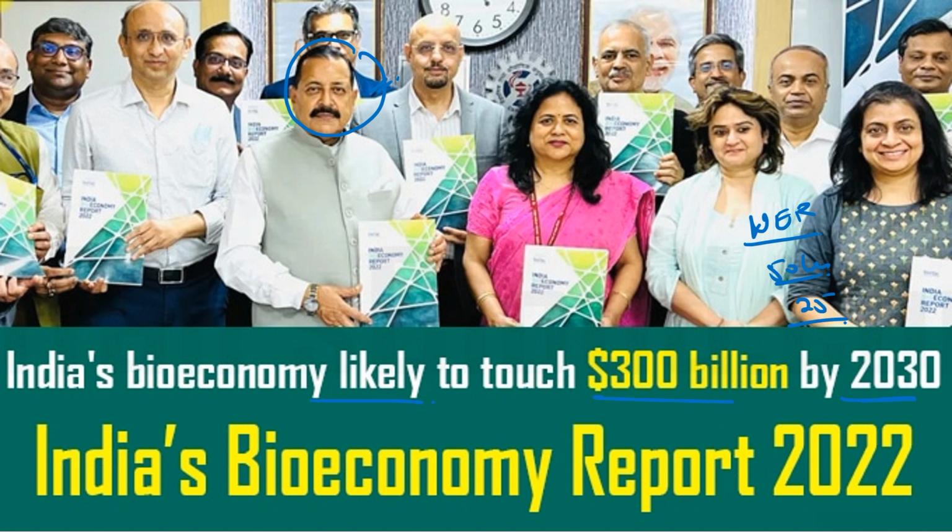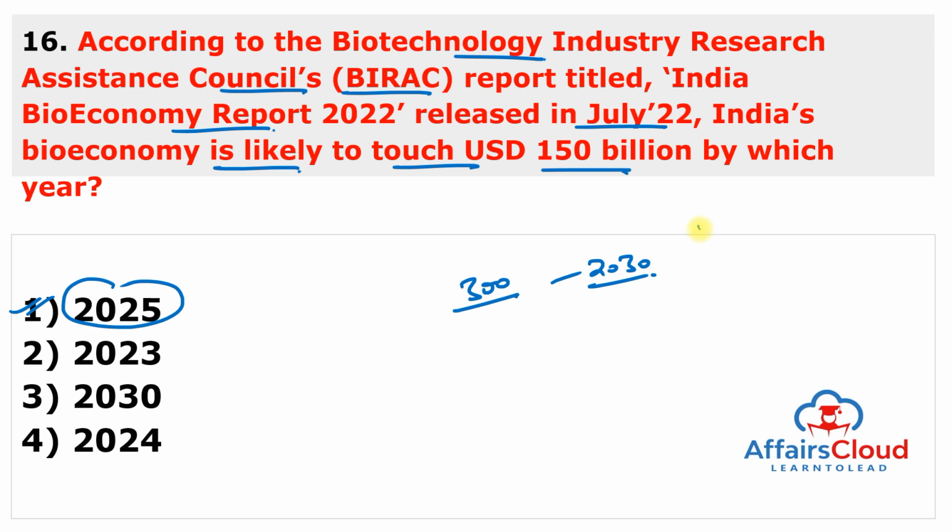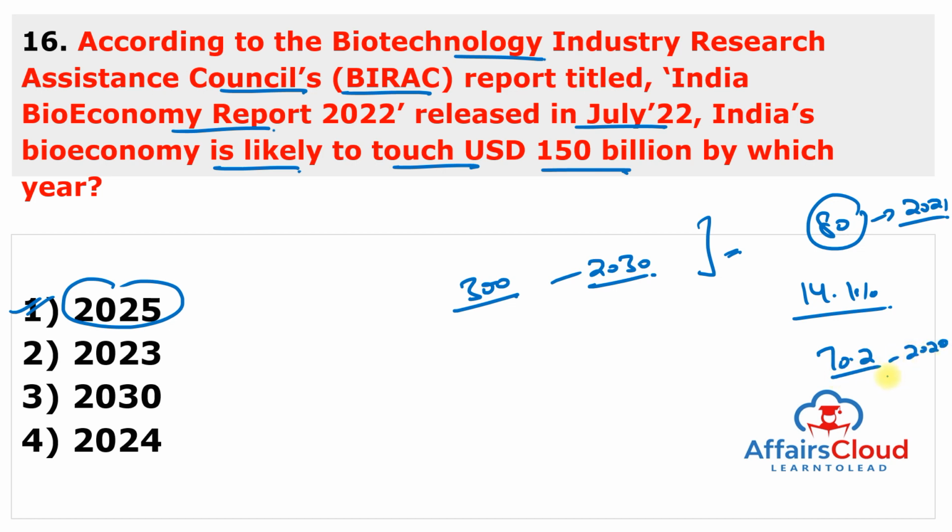It is also to promote industries in the northeastern region, especially in biotechnology. As per the report, India's bioeconomy reached over $80 billion in 2021, a growth of almost 14.1% from 70.2 billion in 2020. So 70.2 in 2020, 80 billion in 2021, 150 billion in 2025 and 300 billion by 2030.